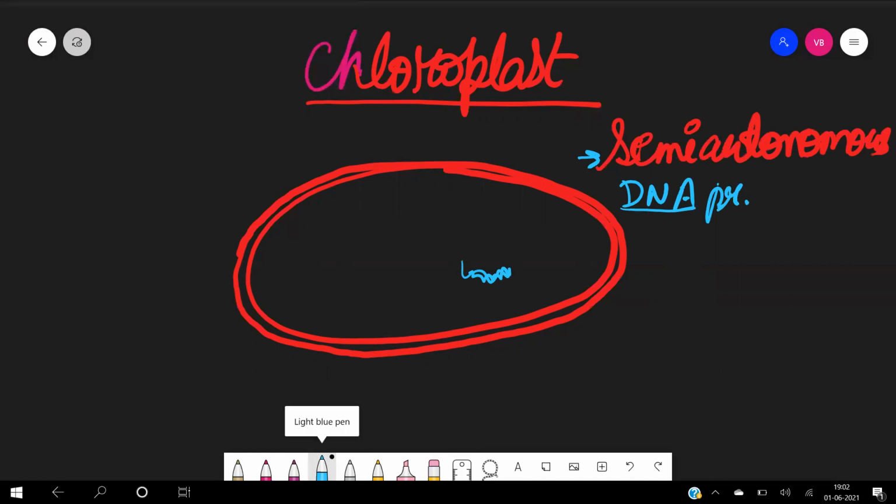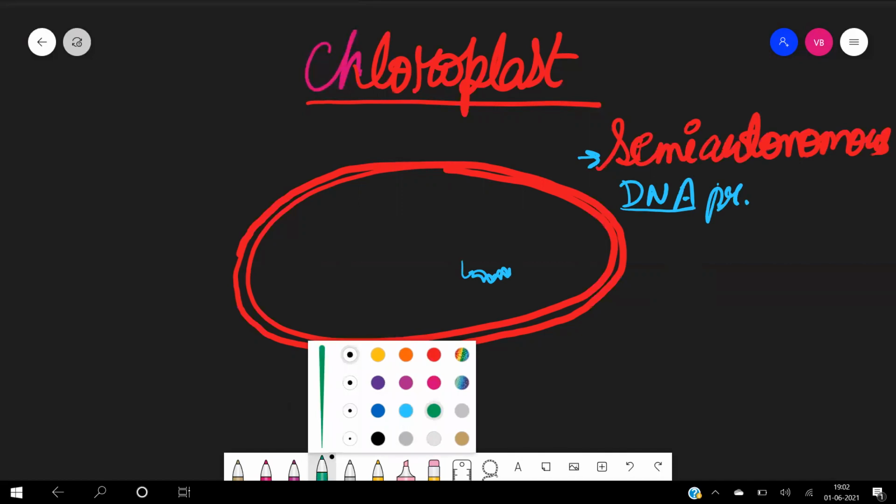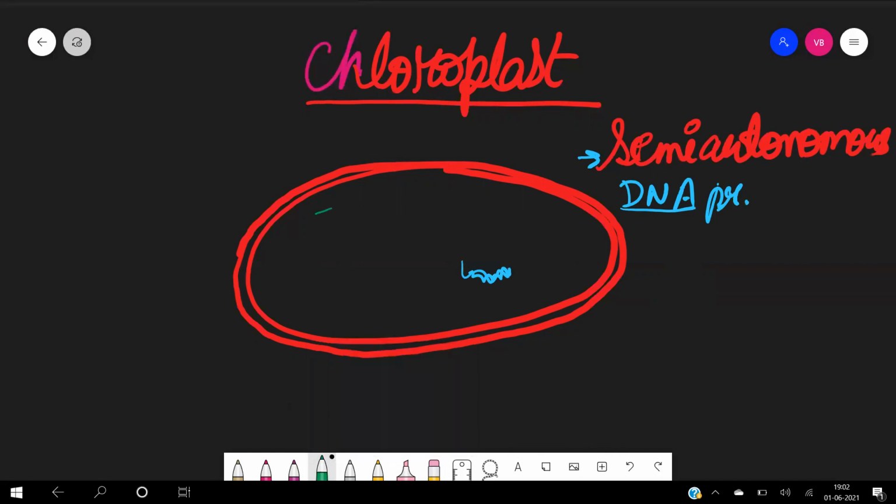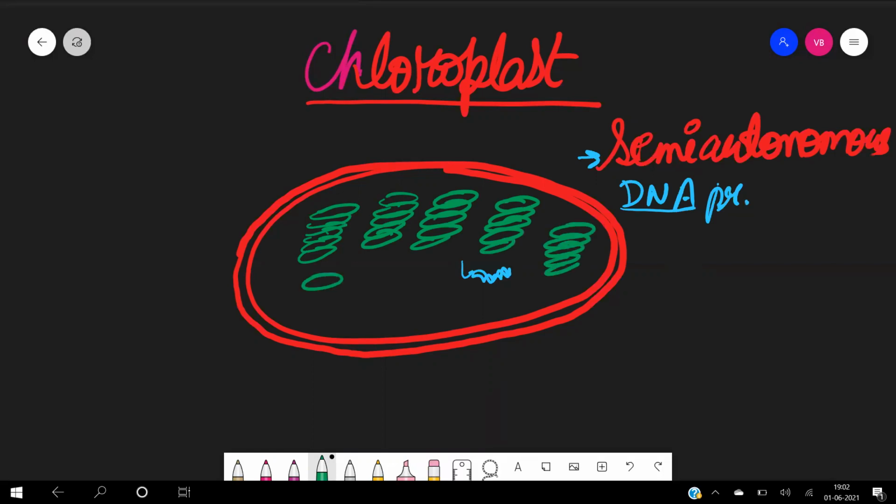If we look into the internal structure, we will see that it is not empty. It has some structures like a pile of coins. If you place five rupee coins one above the other, you will see this type of pile.